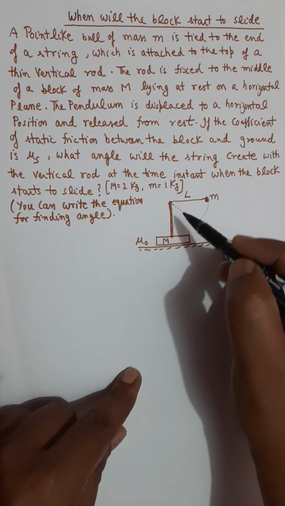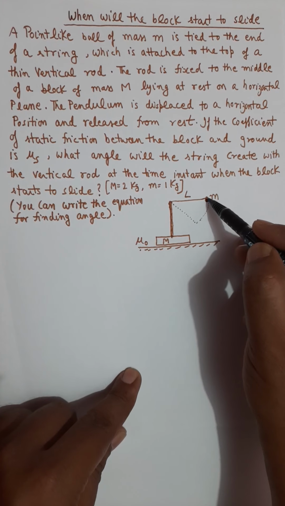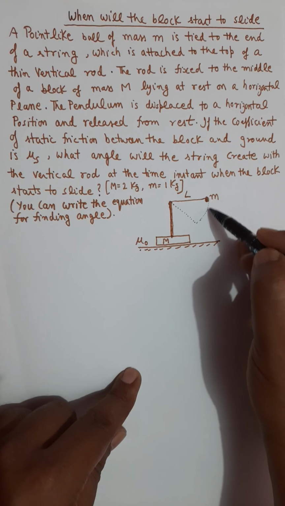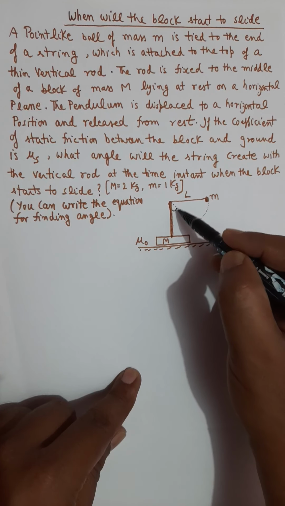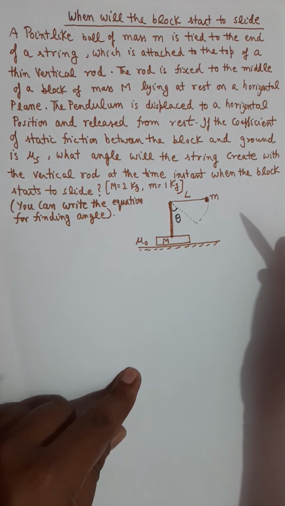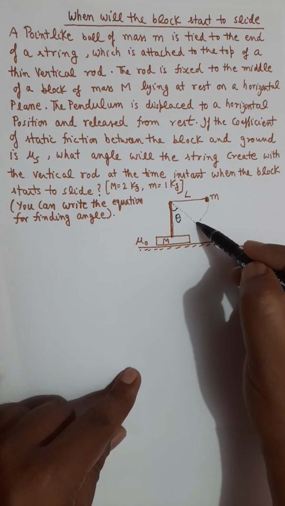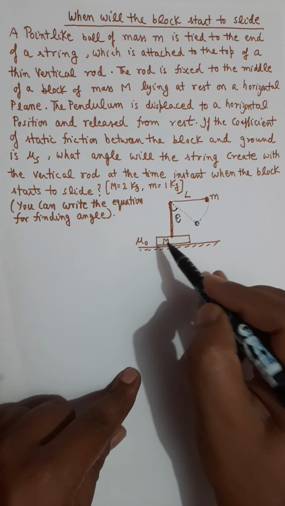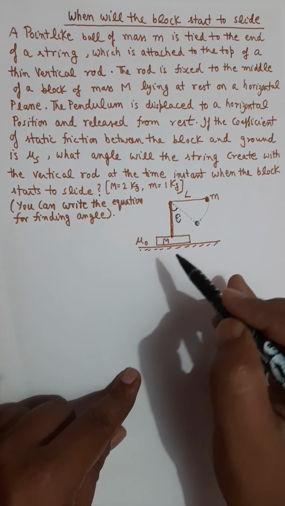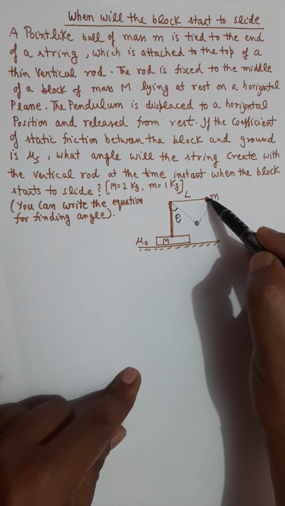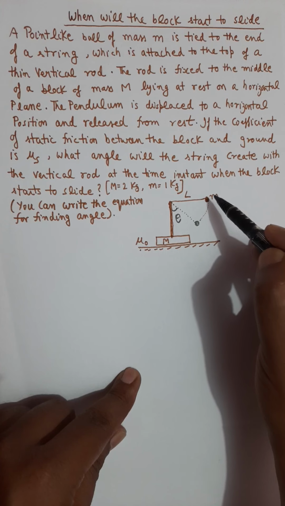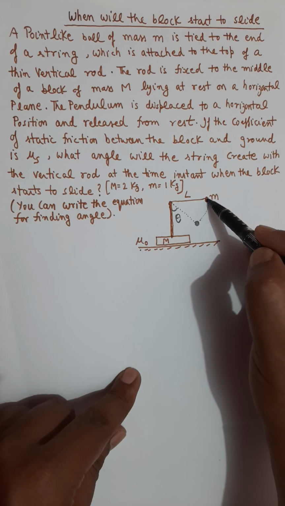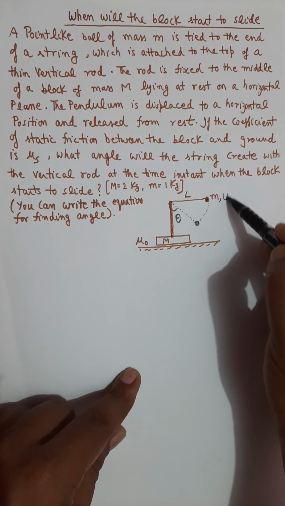Let's say when this mass starts moving, then at some angle theta from vertical, this capital M mass is about to slide. I repeat, this mass starts from this point, having 0 speed, u equals 0.